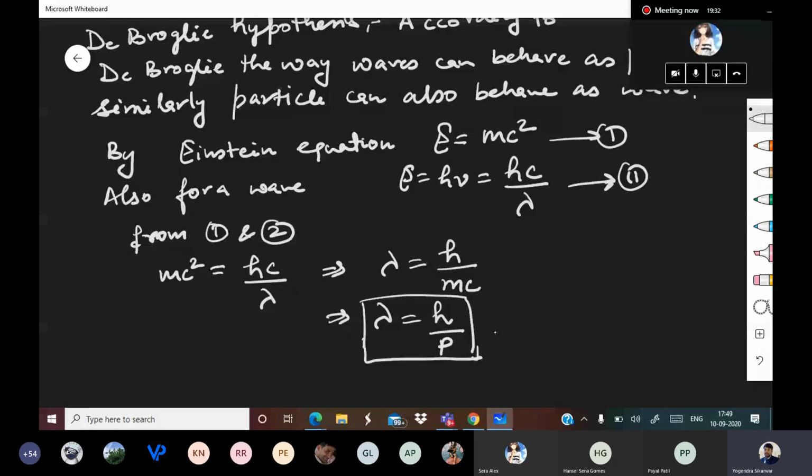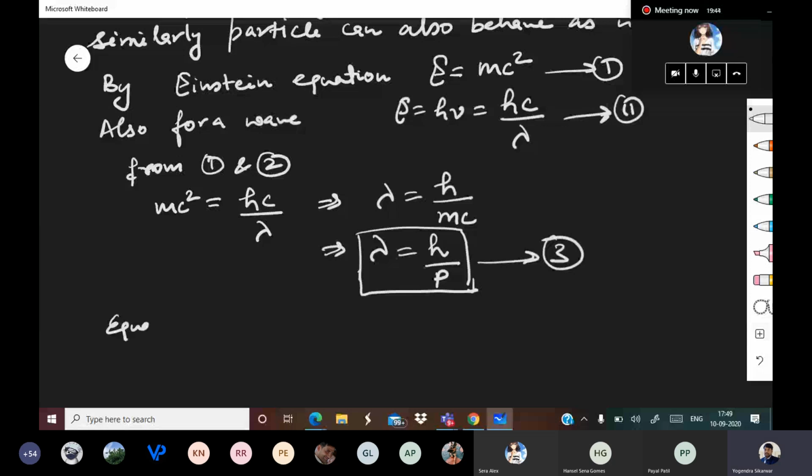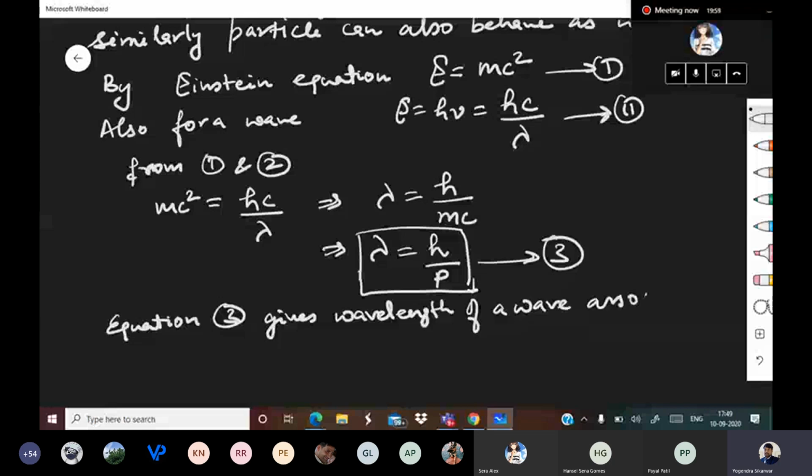So equation 3 gives the wavelength of a wave associated with a particle. So lambda is inversely proportional to p.